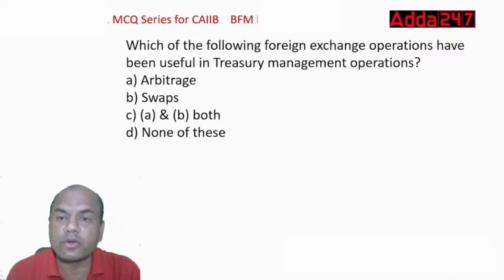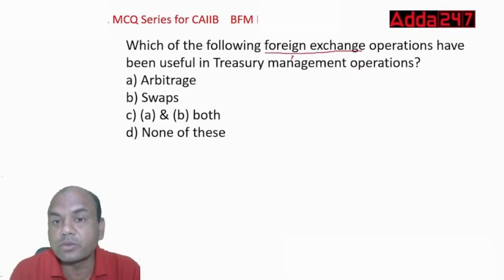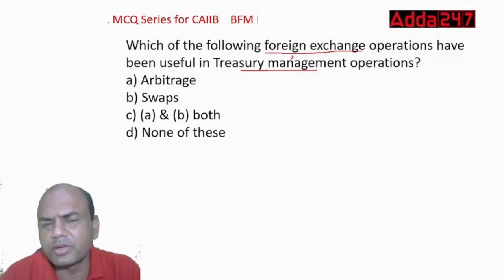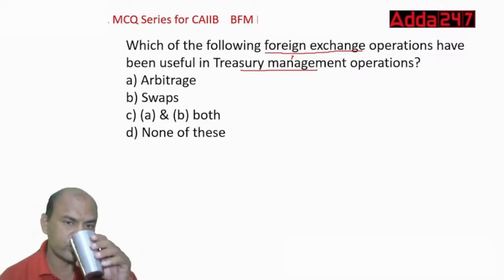Which of the following foreign exchange operations have been useful in treasury management operations? Arbitrage, swaps, A and B both, and none of these. Now I'll tell you one thing. Firstly, give me the answer. Then I'll give you where the loopholes are.